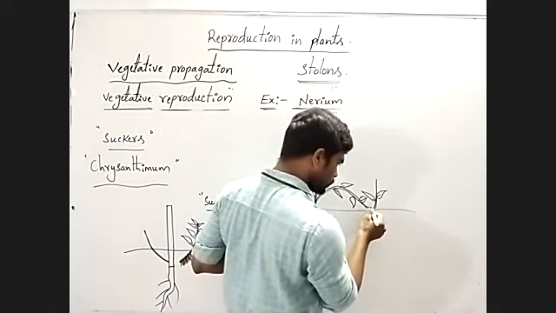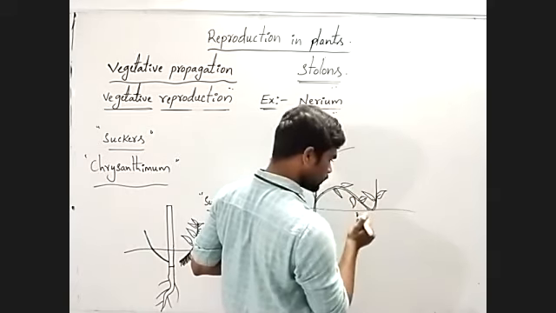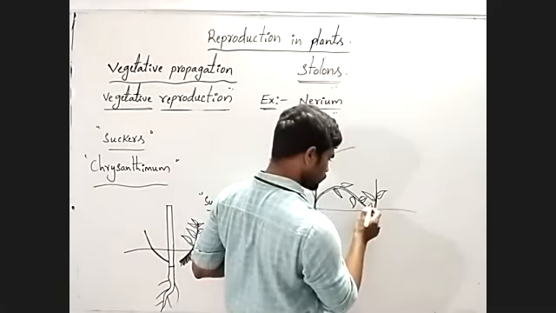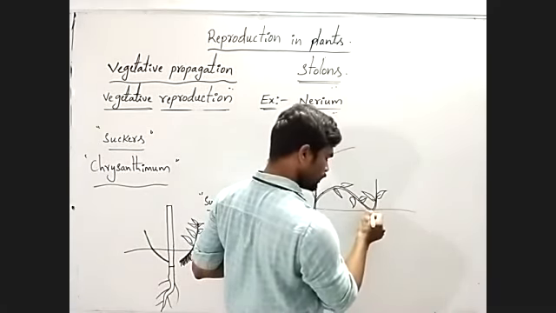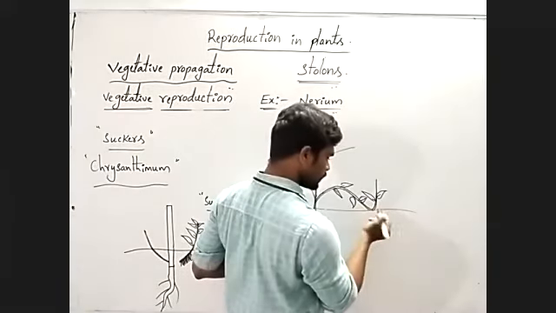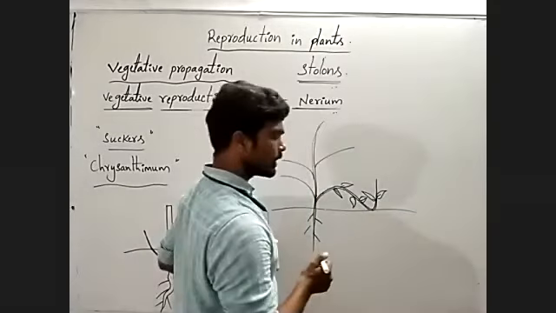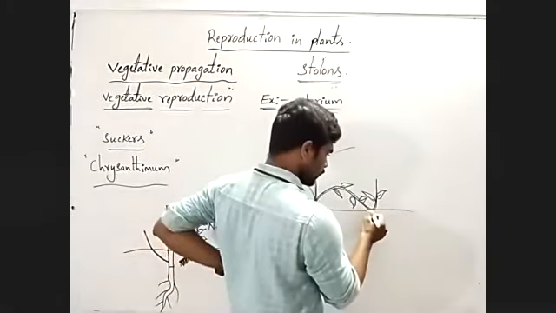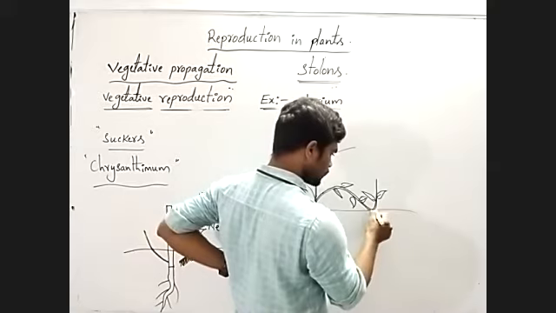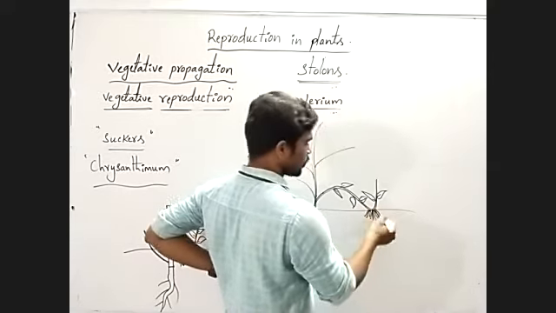From the portion of the branch which is attached to the soil, adventitious roots are developed into the soil.